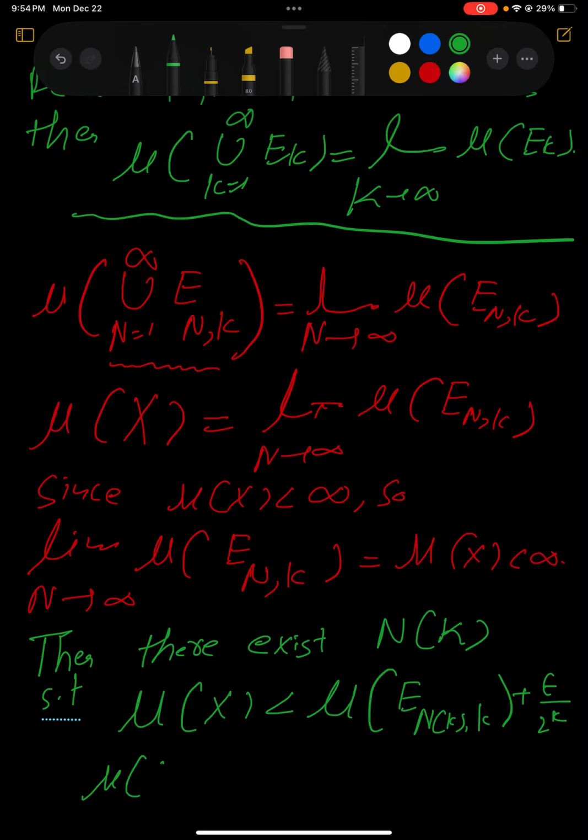Now if we rewrite it, this is the measure of X minus E_{n(k)}^k, a function dependent on k, which is less than epsilon divided by 2^k.